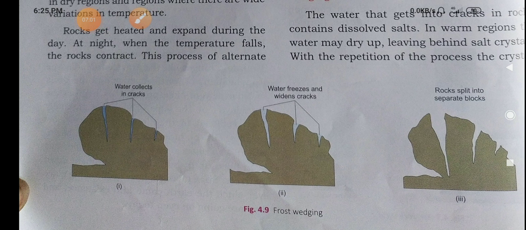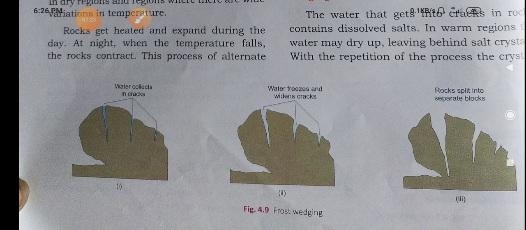I hope all of you understood what weathering is. The breakup and decomposition of rocks is called weathering. External agents such as heat, cold, water, ice, wind, waves, and even plants and animals gradually break up rocks and modify landforms.